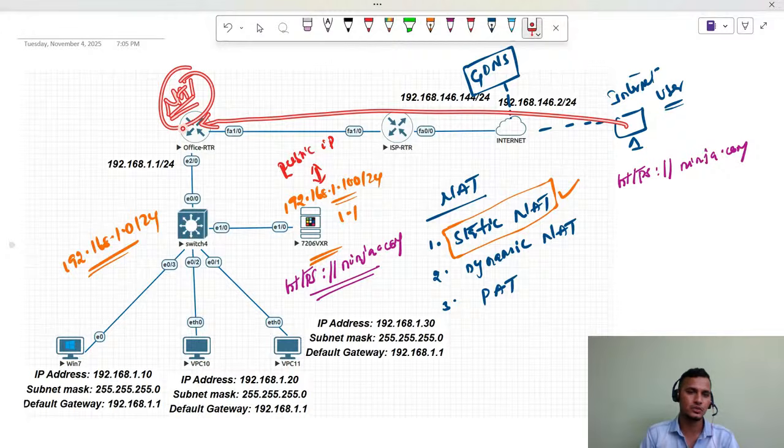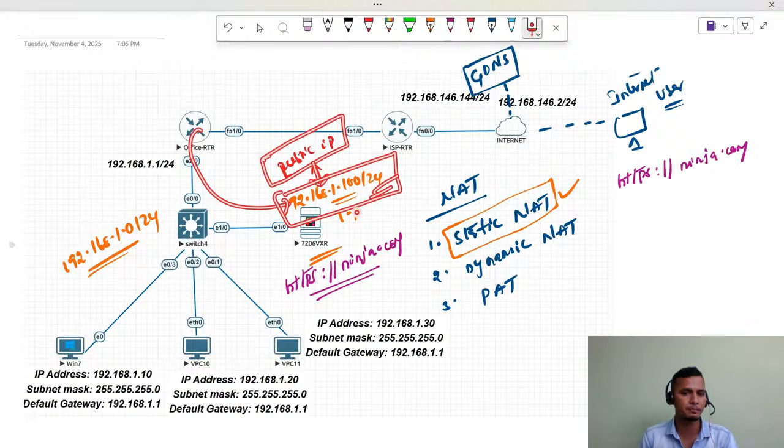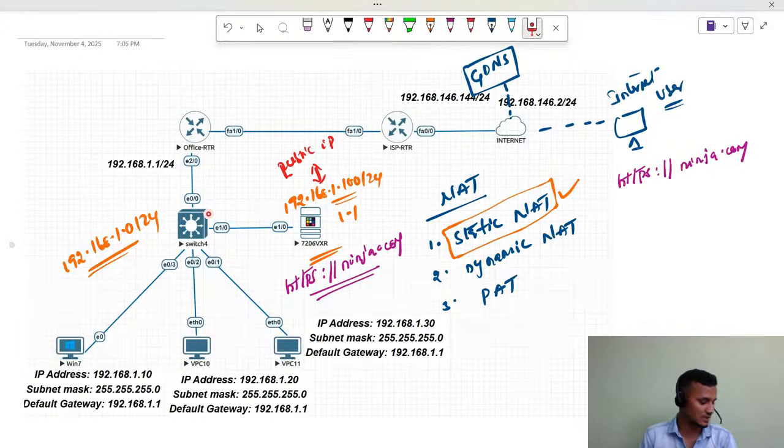So it comes to the public IP address, and whatever public IP we map here, the traffic is redirected to the respective private IP address. So this is your static NAT, guys. This is what your static NAT is. Let me note down the points.